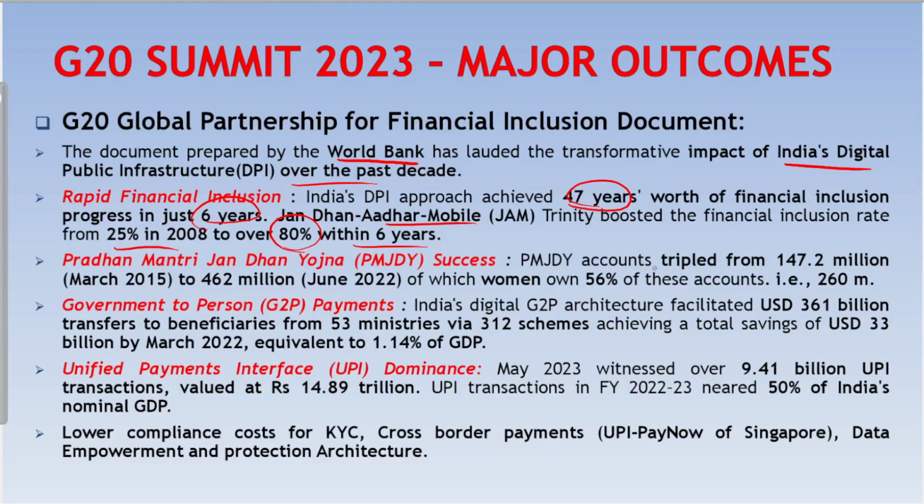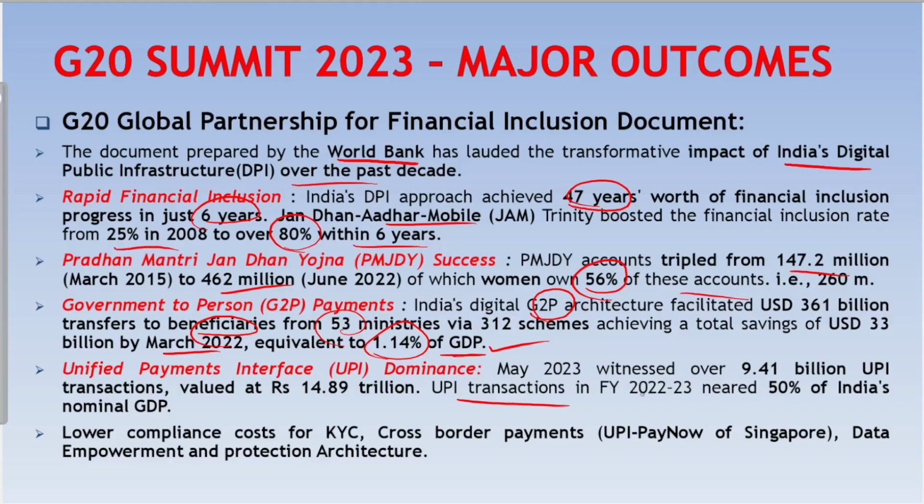Pradhan Mantri Jan Dhan Yojana accounts have tripled from 147.2 million in March 2015 to 462 million in June 2022, of which women own 56% of these accounts. So India's digital G2P facilitated $361 billion of transfers to beneficiaries from 53 ministries. So it helped in saving around $33 billion by March 2022, which is equivalent to 1.14% of GDP of India.